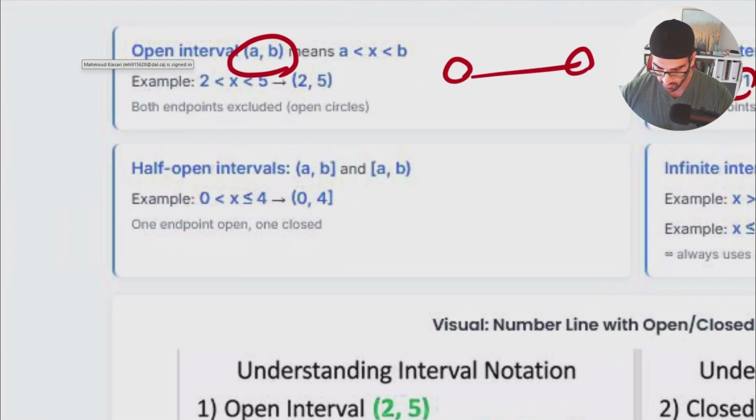Also, we do have half open intervals. It means that at one end, it cannot include a specific number. Like in this example, x is going to be bigger than or equal to 0, and also x is going to be smaller than 4. So it means that this one is included and this one is excluded.